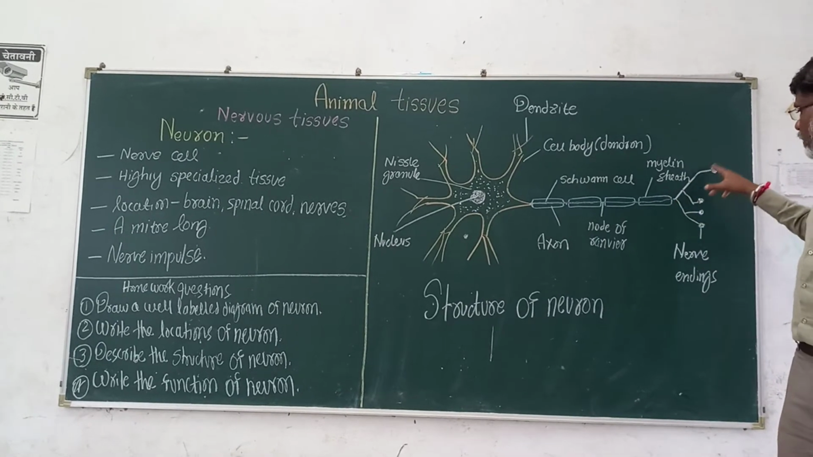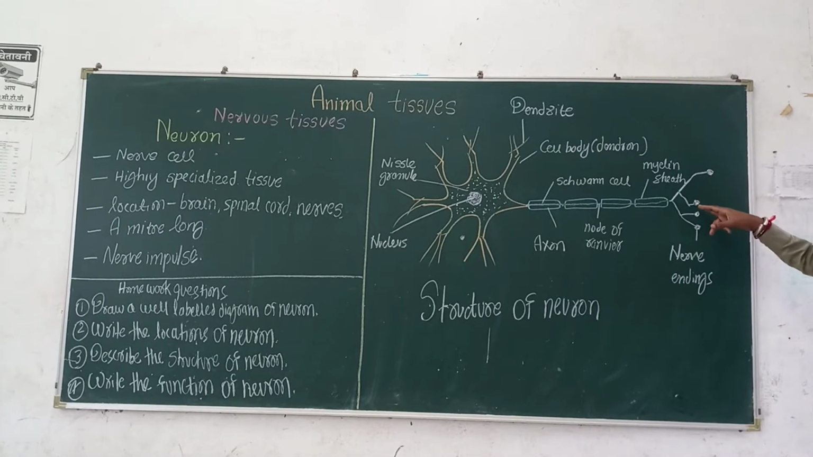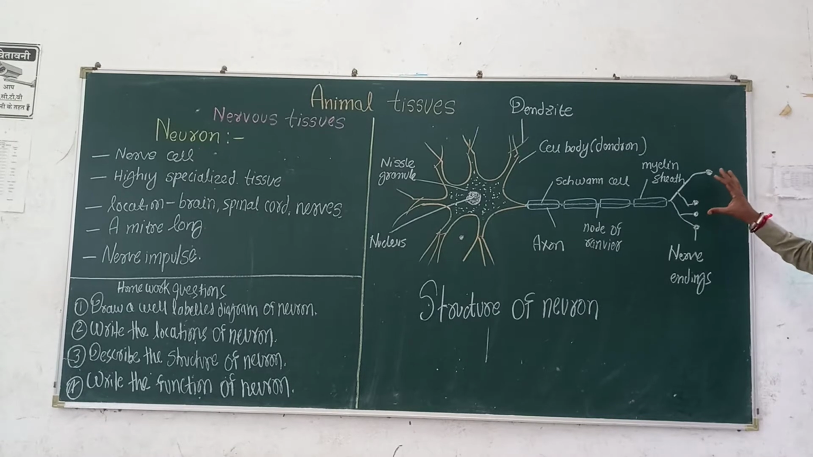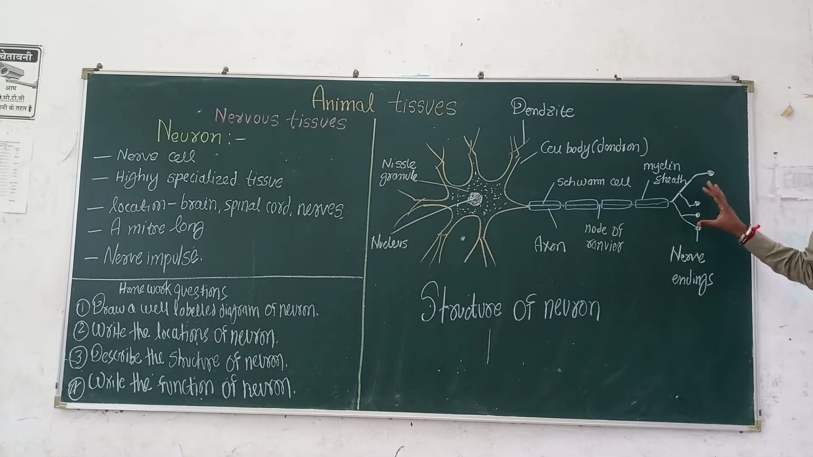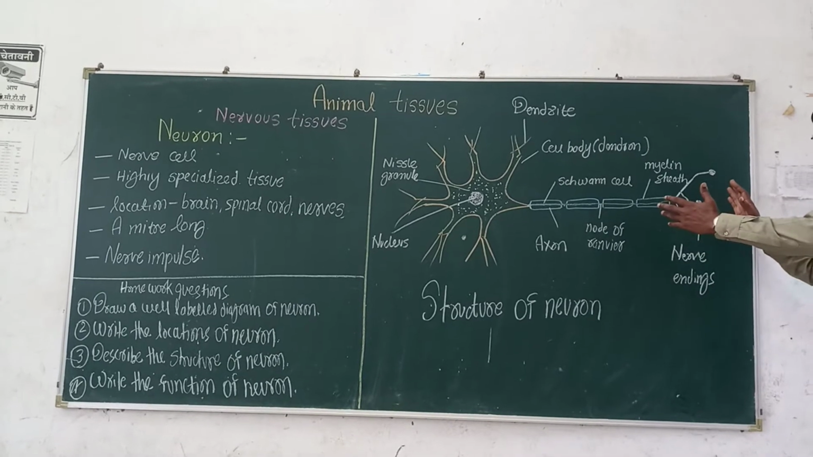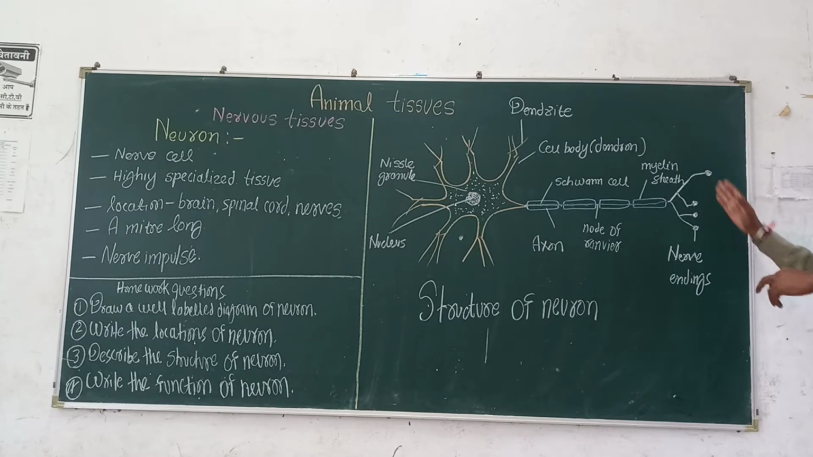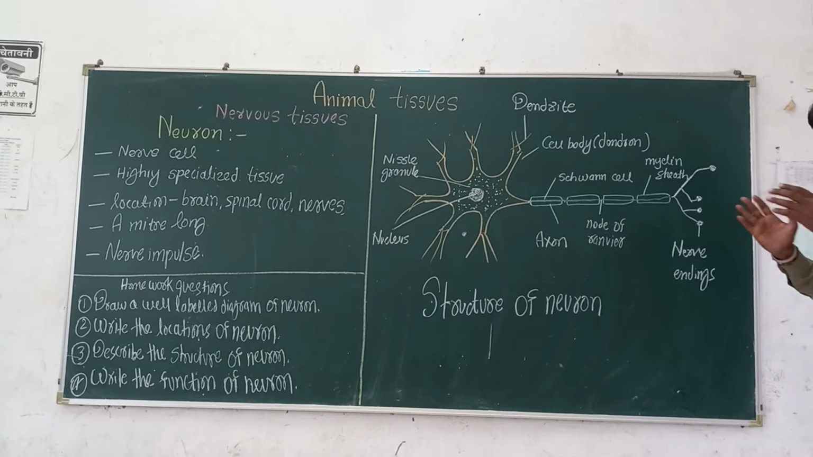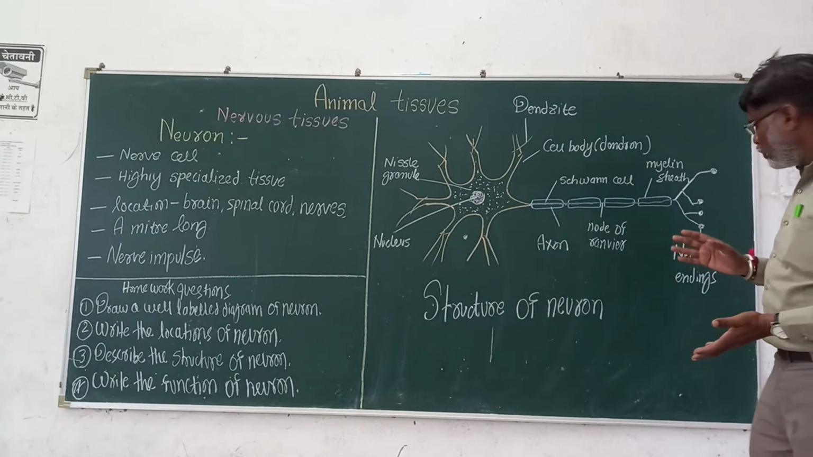And the last part is called nerve endings, also called synaptic knobs. These knobs contain the chemical acetylcholine, which transmits the nerve impulses from one neuron to the next neuron. It is a wiring-like connection. The acetylcholine chemical is present in it, and that is important in transmitting the impulses from one neuron to the next neuron.